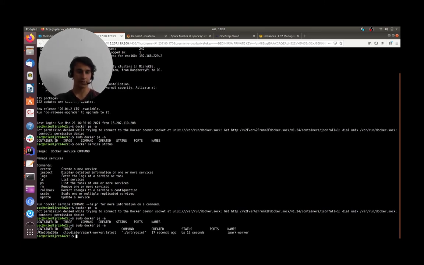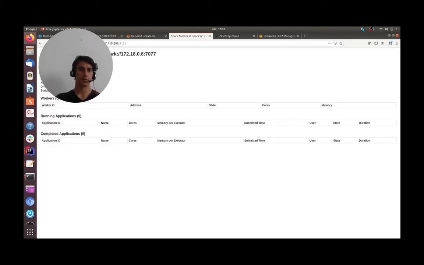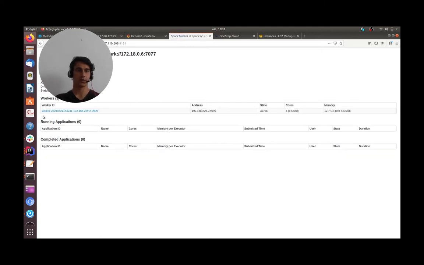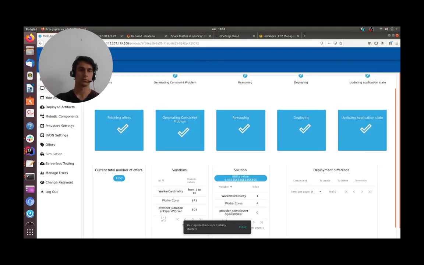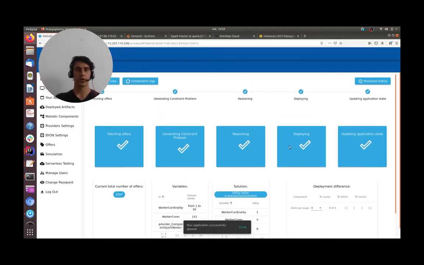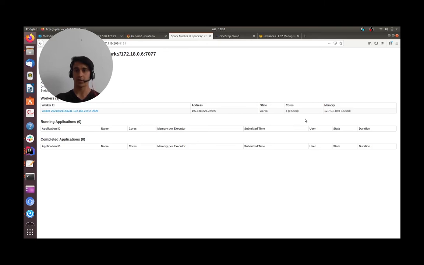Okay, as you can see, the container is already running, so Melodic has already installed everything that is needed for it. We should see then inside this window that a new worker appeared, which is here. Going back to the Melodic window, you would see that the deployment has successfully finished. Now it would take a few minutes for the Spark application to load everything. It is already running, but it takes a few minutes to provide those jobs to the worker.